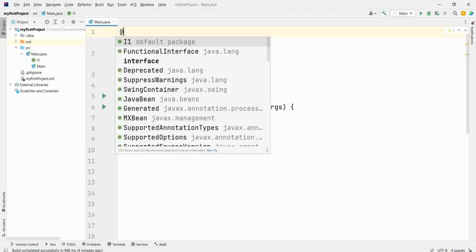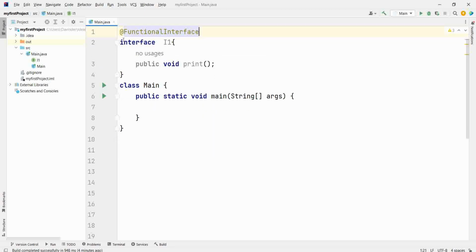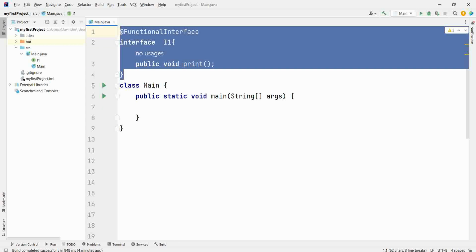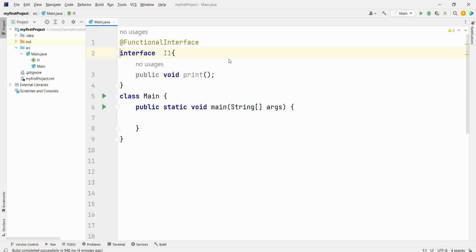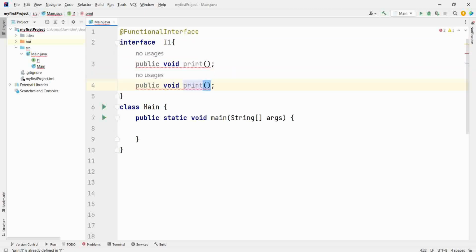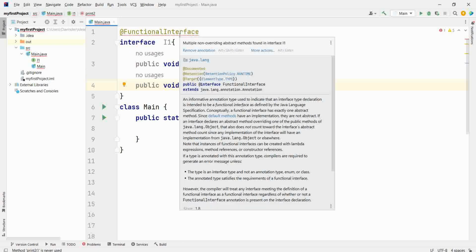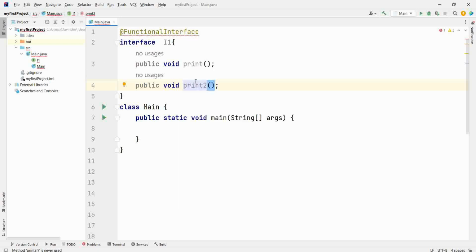It's your choice to write @FunctionalInterface or not, because whether you write it or not, if there's only one abstract method, then these are the same. Within a functional interface, two abstract methods cannot be there, which means if I try to have one more abstract method within a functional interface, then it's a compilation error.